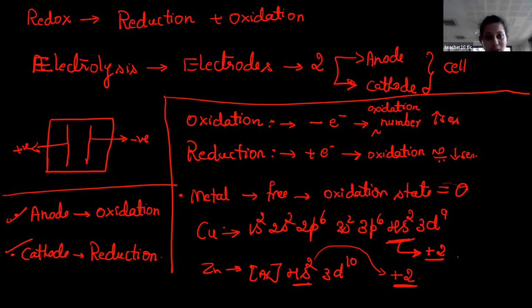Is this clear? Yes. Therefore, in the case of copper as well as zinc, it is easy to remove the 2 electrons which are in the valence shell. Till here, any doubt?